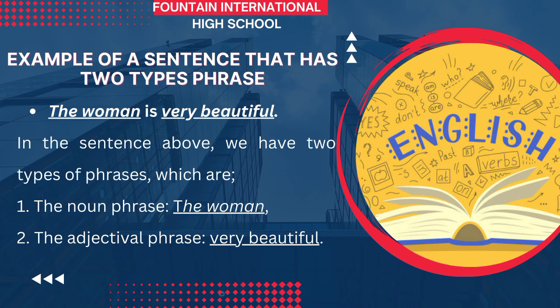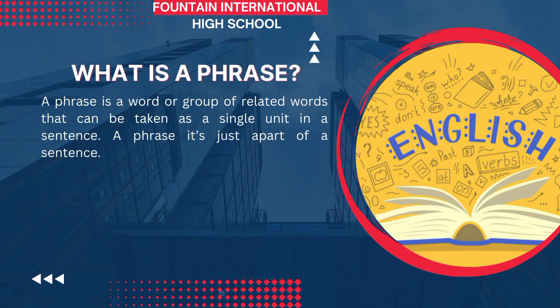I want to believe that you still know what an adjective is. An adjective is a word that qualifies a noun or a pronoun. So "very beautiful" is qualifying "the woman," which is a noun. So "the woman" is a noun phrase and "very beautiful" is an adjectival phrase. Before I move to the types that we'll be looking at in today's class, a phrase is a word or group of related words that can be taken as a single unit in a sentence. That is what a phrase is. So this morning we'll be looking at noun phrase and verb phrase.